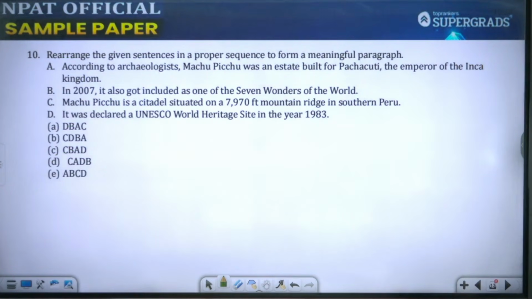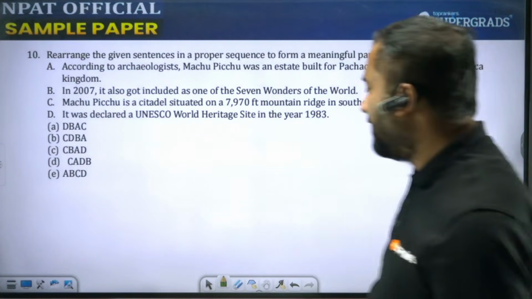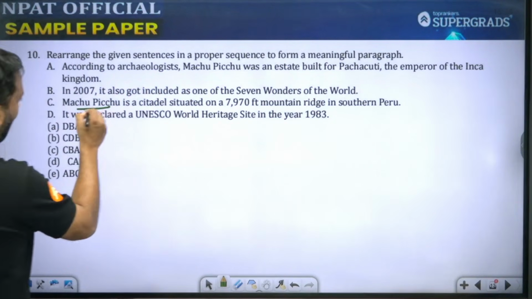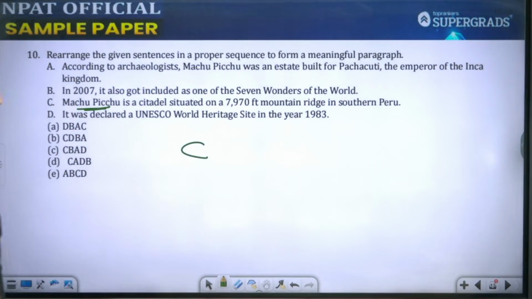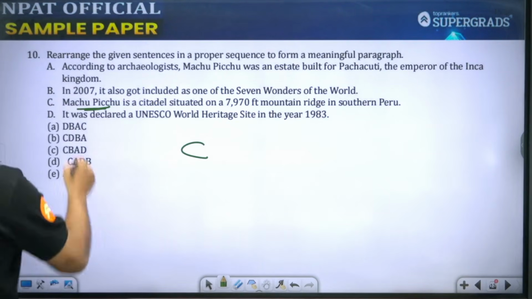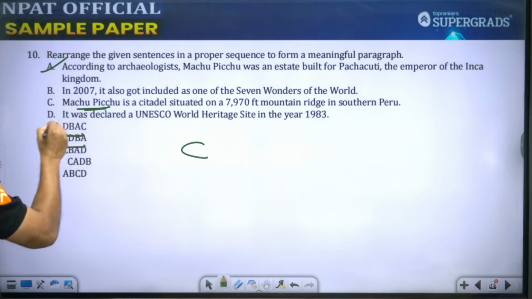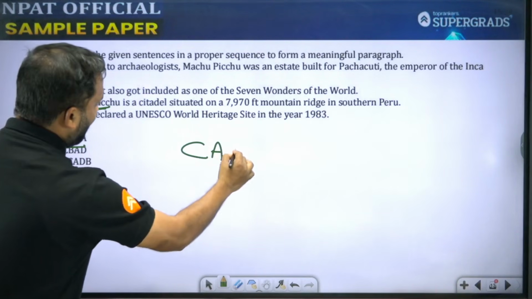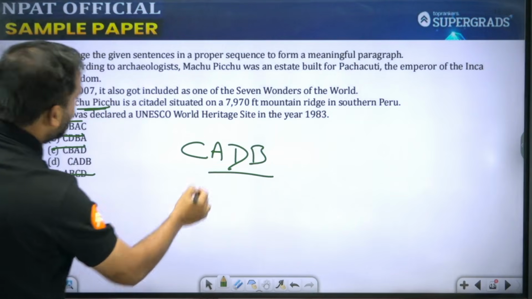Again, students, just go and look for the opening sentence. I think opening sentence यही है. About Machu Picchu is a citadel situated on a 7970 feet mountain ridge in southern Peru. Now, अब इसकी थोड़ी सी हिस्ट्री बतानी पड़ेगी. हिस्ट्री कहाँ लिखी हुई है? A में लिखी हुई. So you can eliminate the other options. It should be C, A, D, and B.